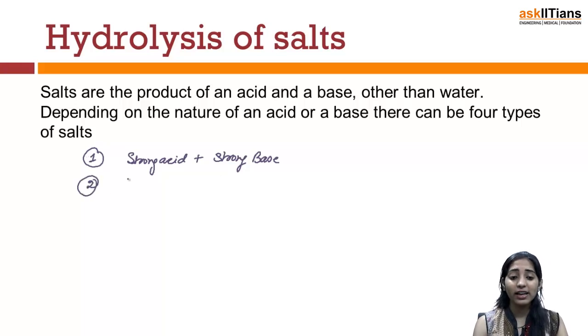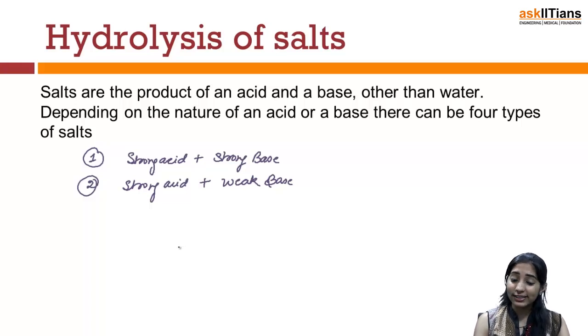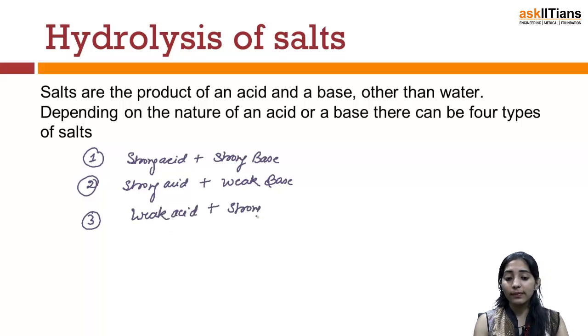Another case can be when a strong acid is mixed with a weak base, for example HCl mixed with NH4OH, ammonium hydroxide, which is a weak base. The third case may be when a weak acid, for example acetic acid, is mixed with a strong base, for example NaOH.